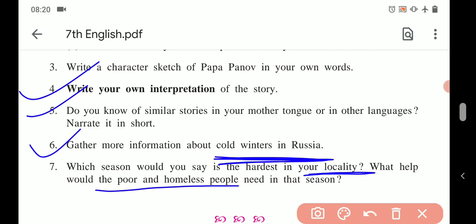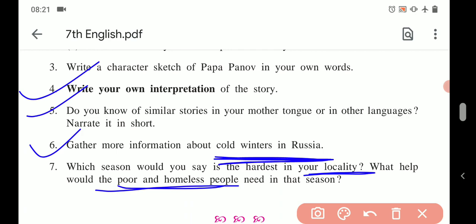For example, if you think of monsoon, I would say that monsoon is the hardest season in my locality. Further, how poor and homeless people need help in that season. So I know that there are many people who are homeless in my locality.